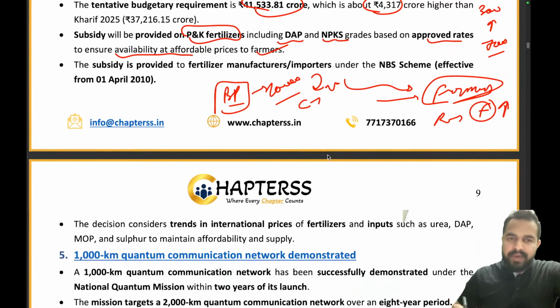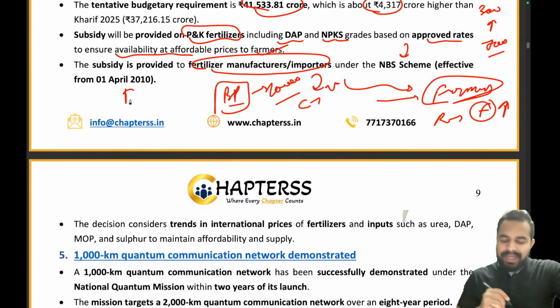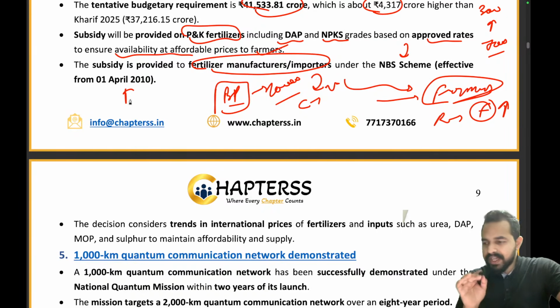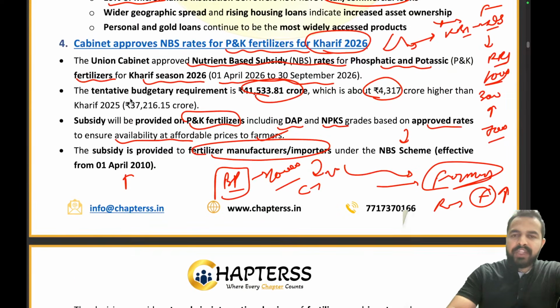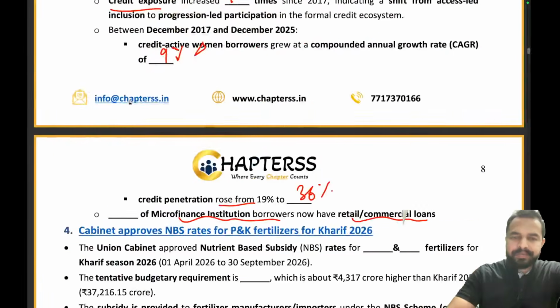The subsidy will be provided to fertilizer manufacturers and importers under the NBS scheme effective from 1st April 2010. See guys, the NBS scheme has been active since 1st April 2010. So I hope this part is clear to everyone. Now let's move on to the quick recall. Are you guys ready with this? Okay, now let's move on to the quick recall.